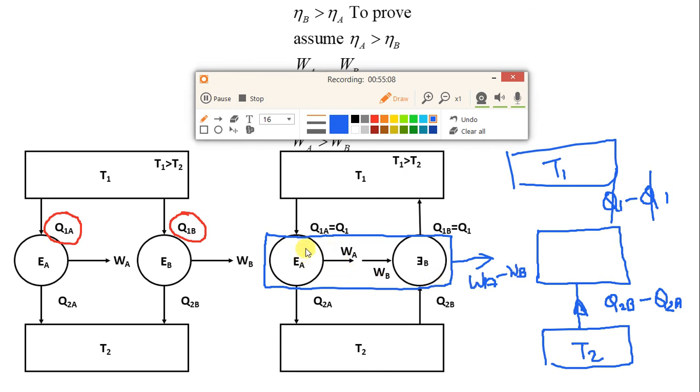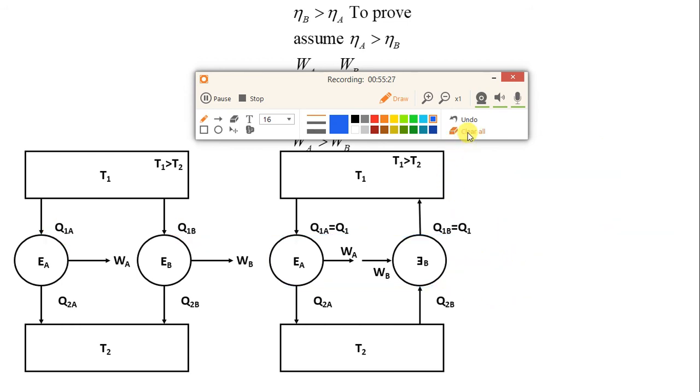Why? Because this engine is generating WA, this pump is consuming WB, and then the net output is WA minus WB.